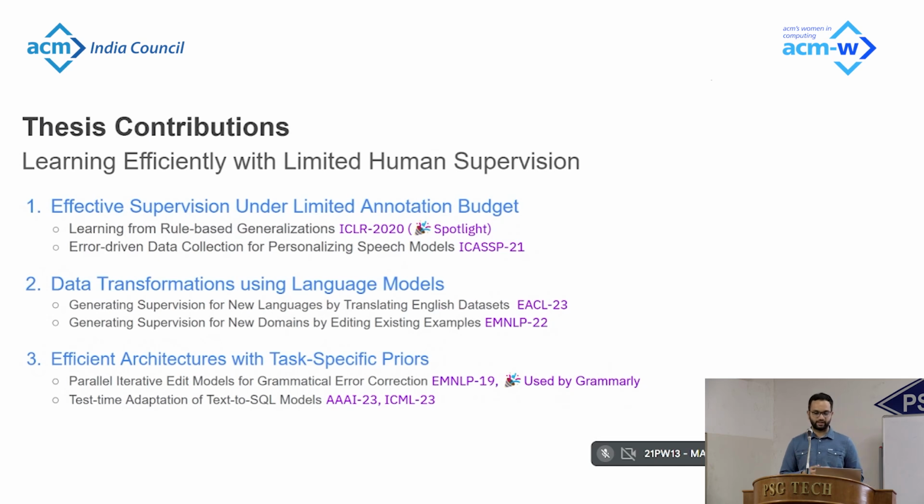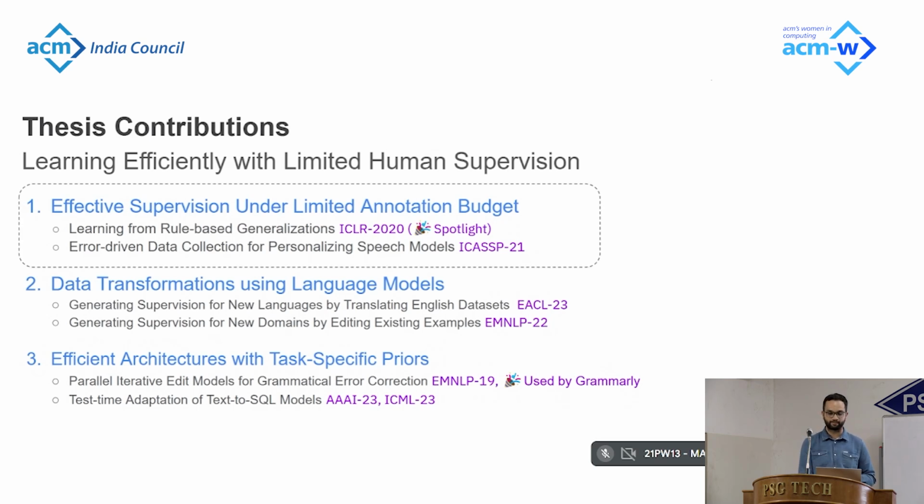The third direction that we take is building efficient architectures with task-specific priors. So suppose you want to build a model for a specific task, and you have only a limited amount of labeled data. We demonstrate that if you can somehow build task-specific priors into these model architectures, for example, we show for the case of grammatical error correction, here our work was used by Grammarly, and for the tasks of text-to-SQL parsing, integrating task-specific priors into model architectures provides better accuracies for a limited amount of labeled data.